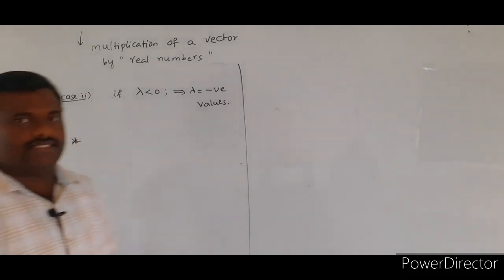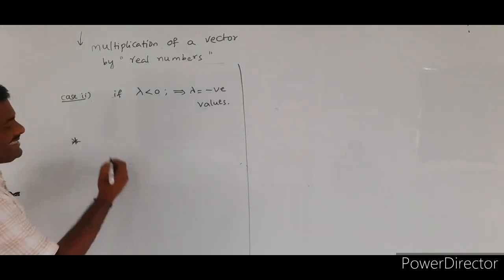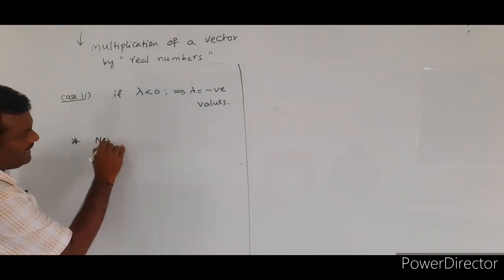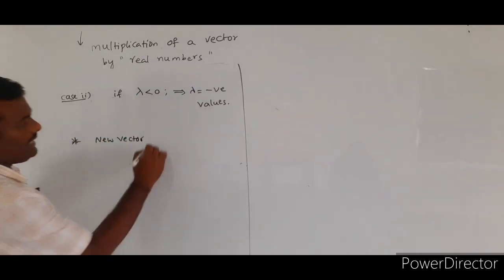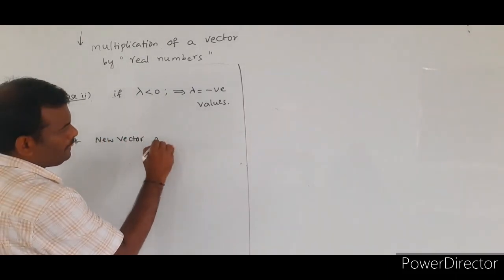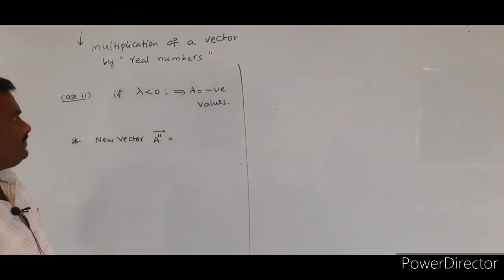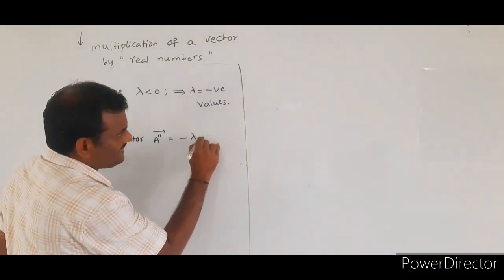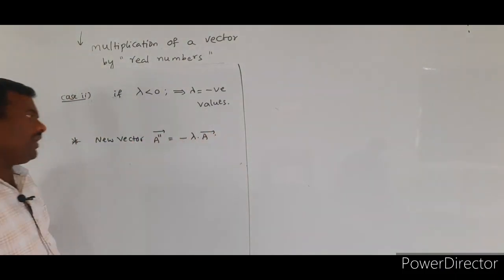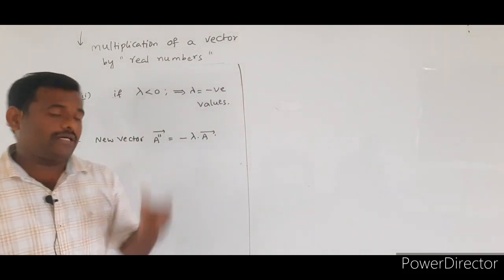First we will discuss the new vector. Let it be A double dash bar. The new vector A double dash bar is equal to minus lambda into A bar.